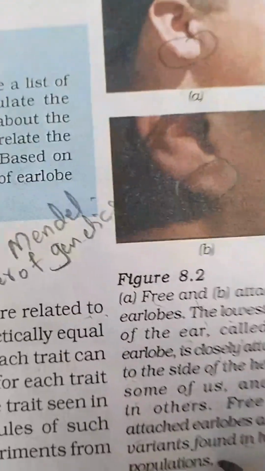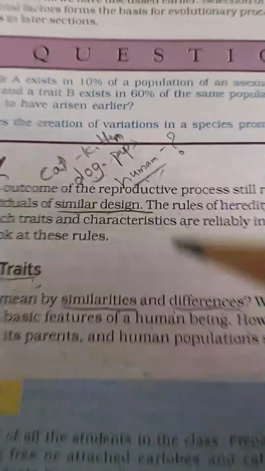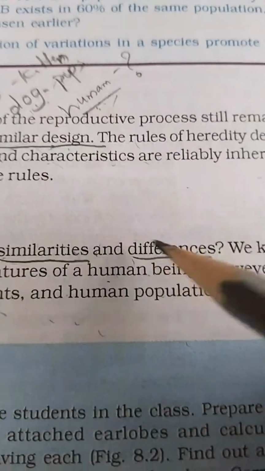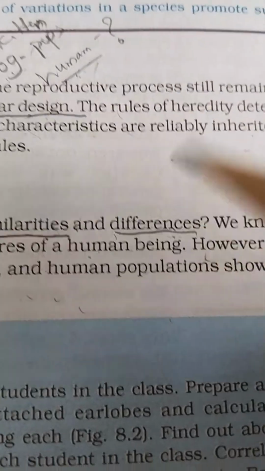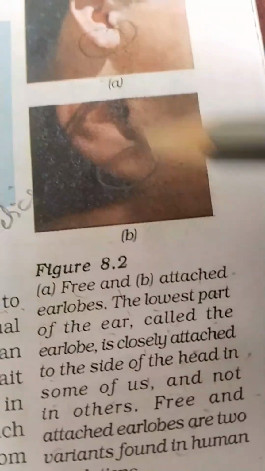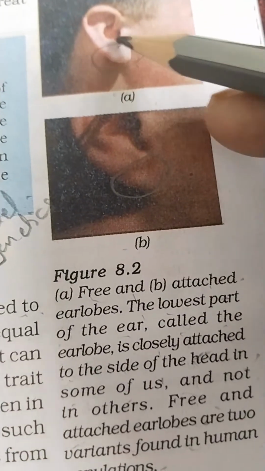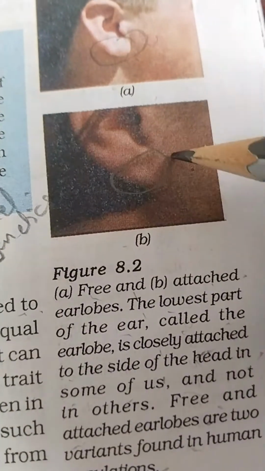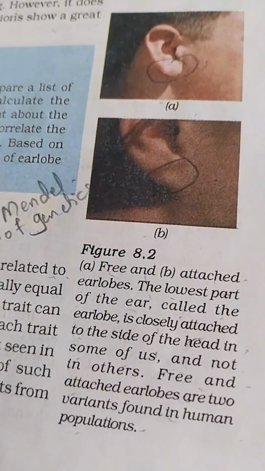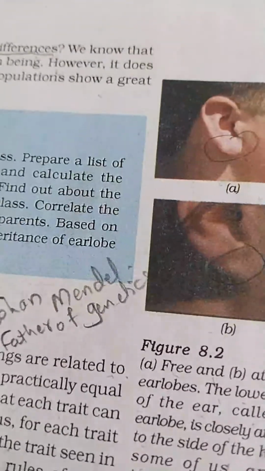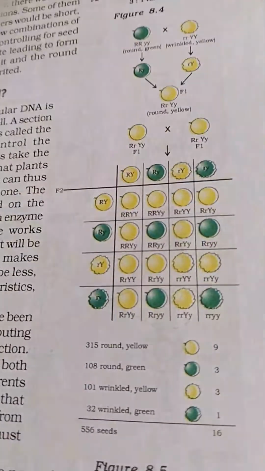As we are discussing similarities and differences, it is one of the differences in the human population that some of us have free earlobes and some have attached earlobes.